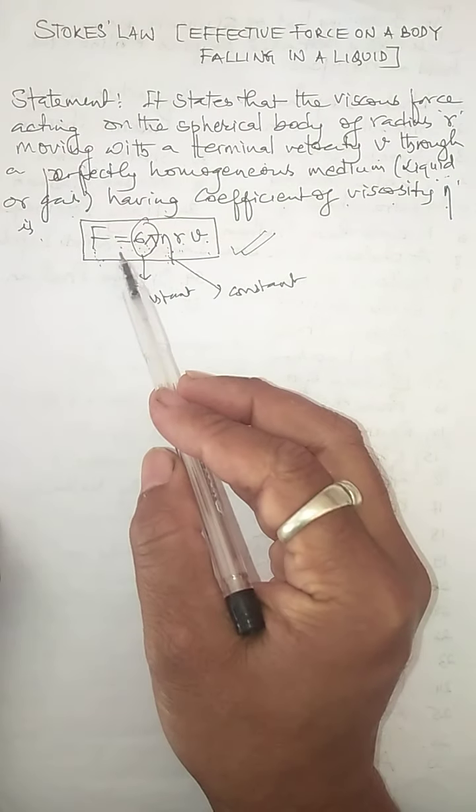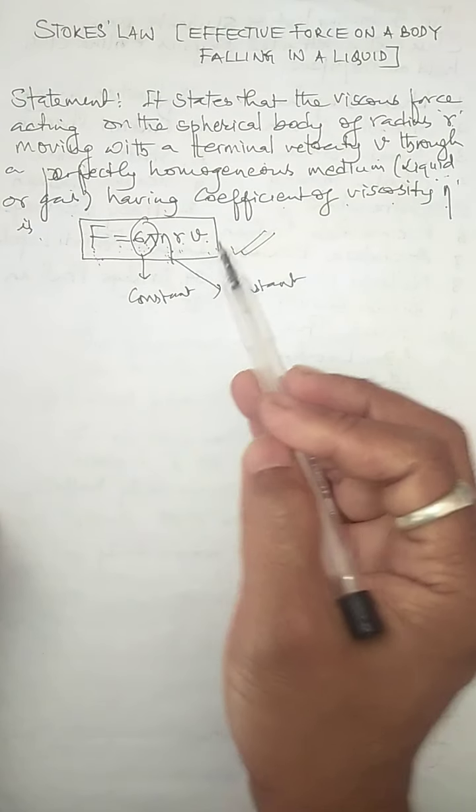Because you have learned already in the last video, the coefficient of viscosity depends upon temperature, pressure, and density also. So suppose there is a liquid having the same density at constant temperature and constant pressure, the coefficient of viscosity also remains constant, so that F equals 6 pi eta rv. This is the expression that measures the viscous force exerted by the liquid on that spherical body when it falls in the liquid.